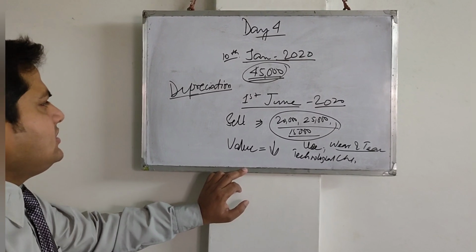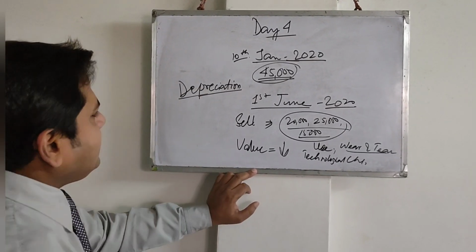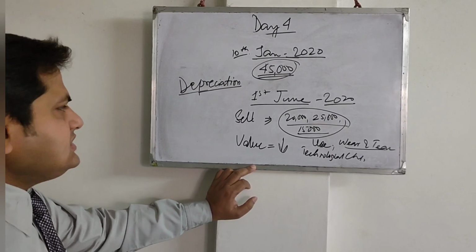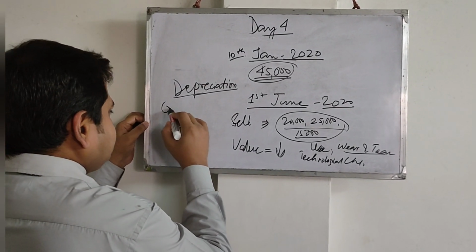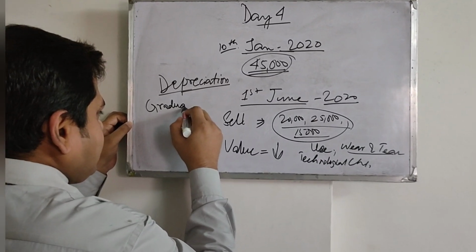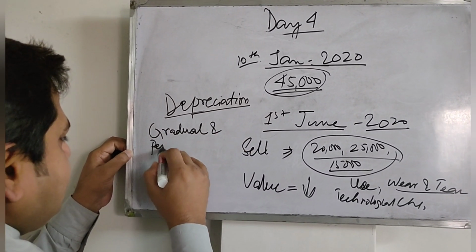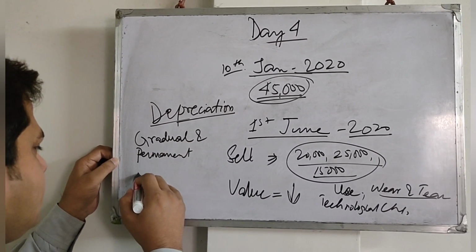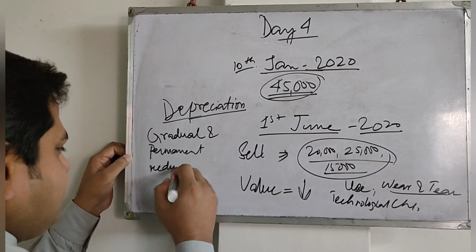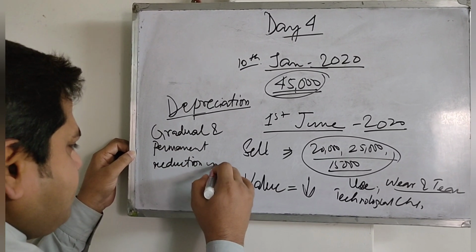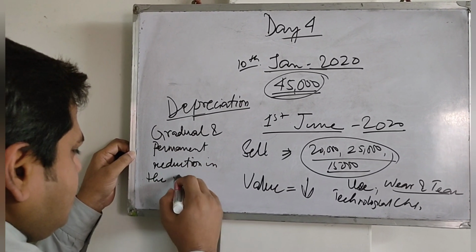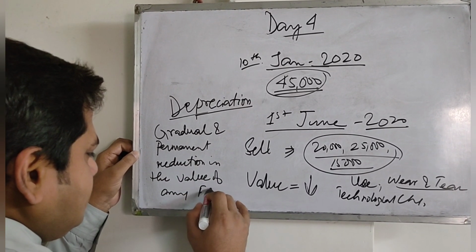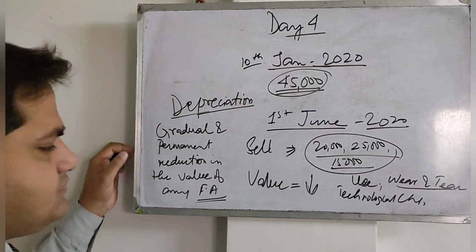Depreciation. Now depreciation means gradual and permanent reduction in the value of any fixed asset.